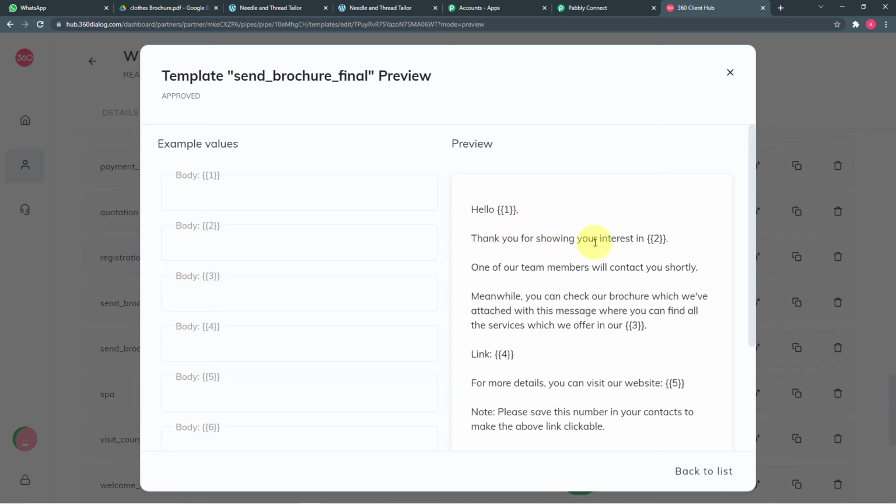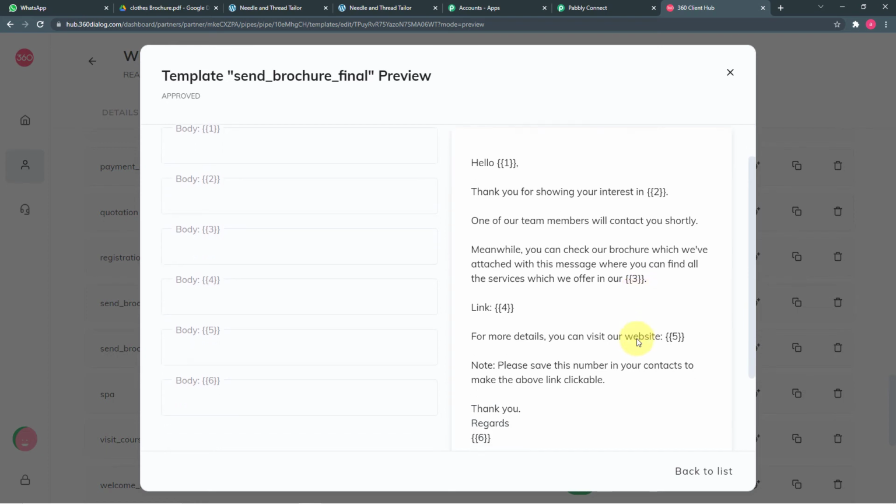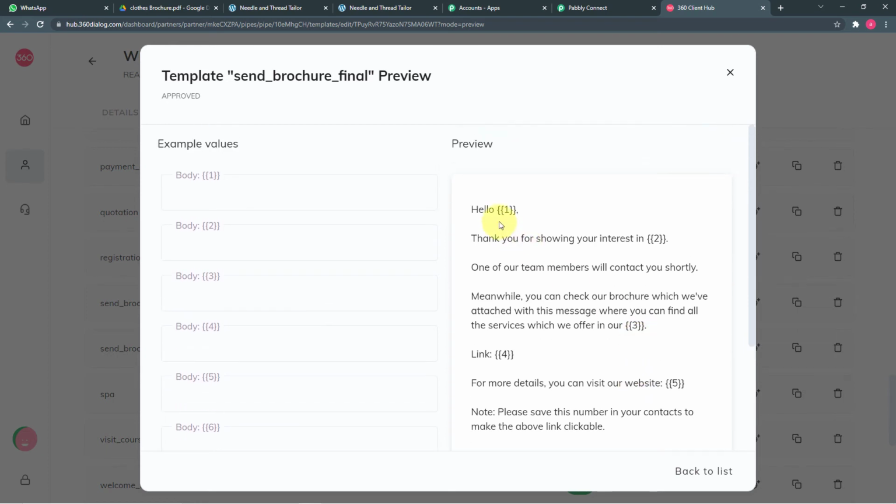After that, thank you for showing your interest in. Here we are going to put the name of the business. So if you have more than one business or one business page, that can also change. Here in the third field, we are going to enter the name of the service which we are providing. So if we have more than one service, that can also change.